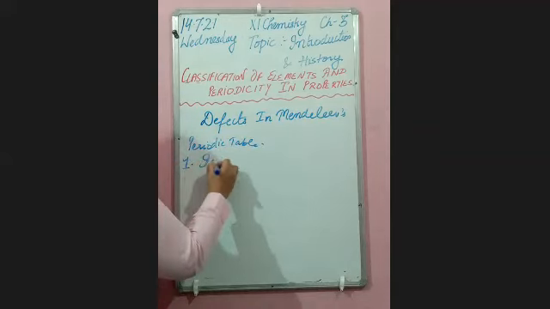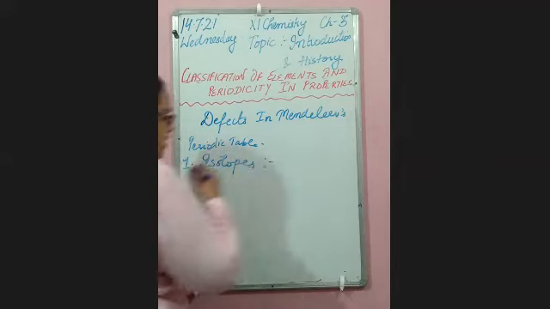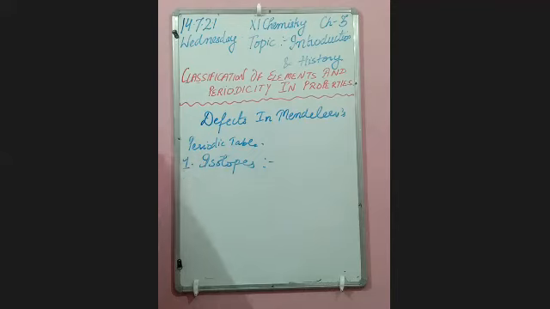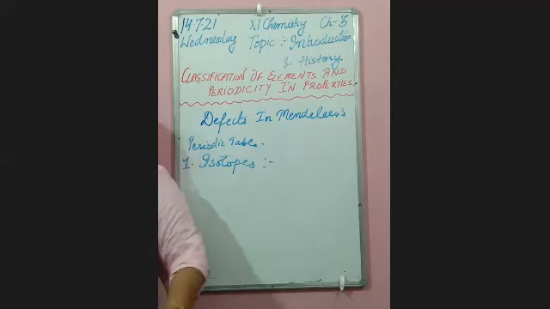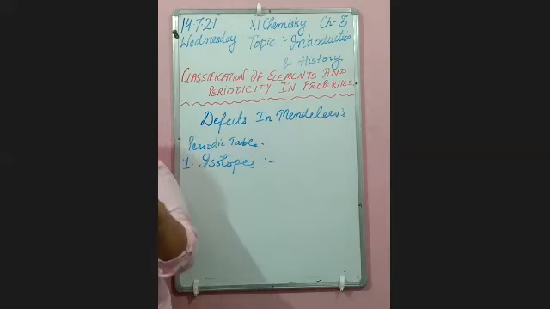First is the concept of isotopes. See, as you all know, Mendeleev's periodic table is based on atomic weight. And isotopes, you know, are atoms of the same element having the same atomic number but different mass number. I am only taking the simple example of hydrogen. Hydrogen has three isotopes, protium, deuterium, tritium, and all have different mass. So they should have three positions in the periodic table. But this is not the case. It is only occupying a single position.